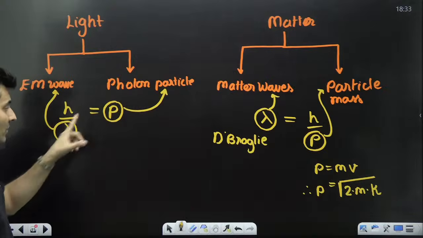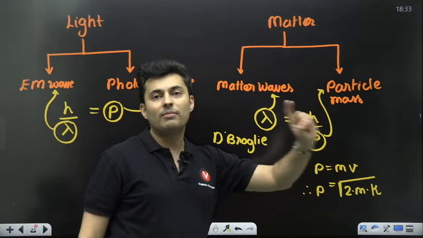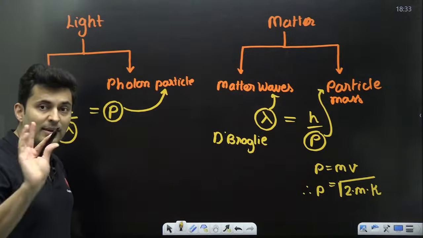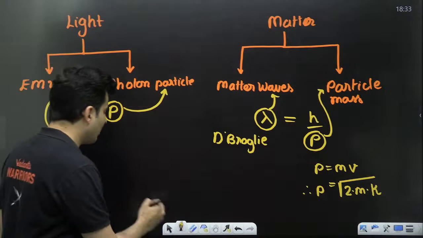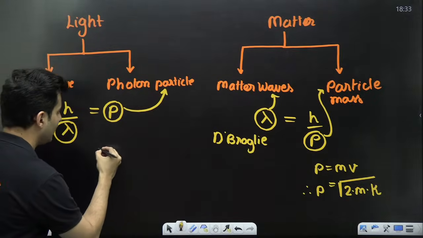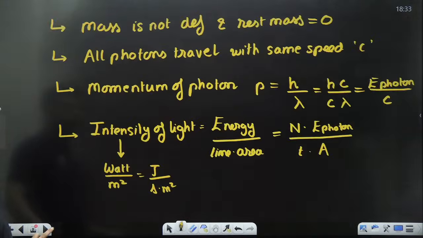But here, remember one thing. You cannot substitute p is root 2 mk. That will be invalid. That is not right for you to do. Please remember, over here we have done this. Where is it? Slide. Yeah, over here.